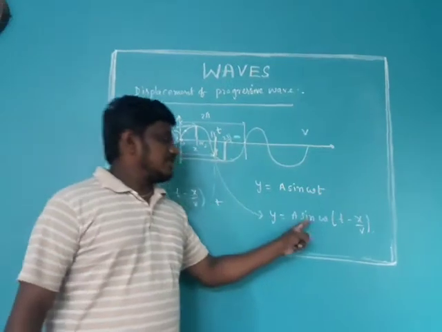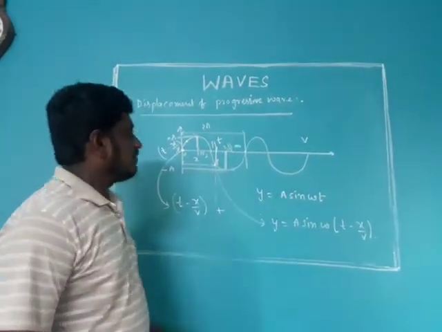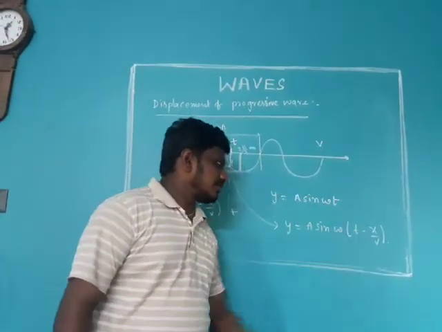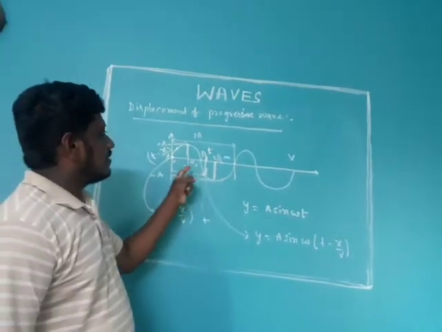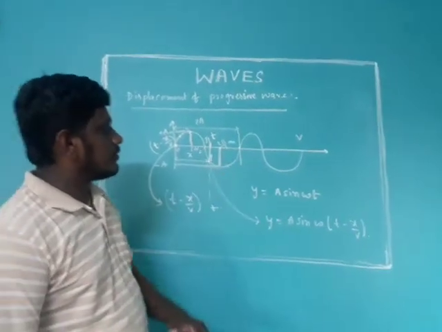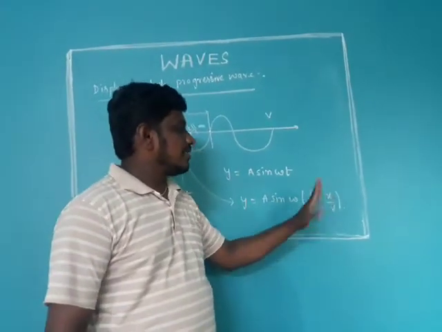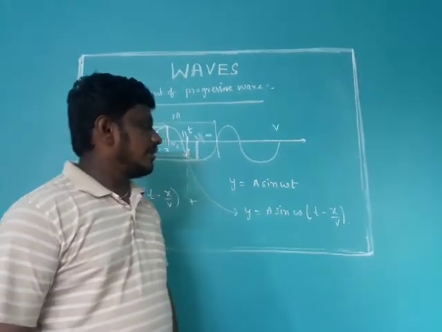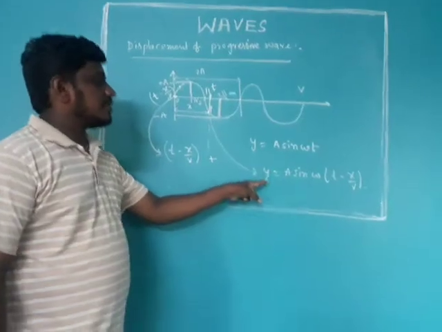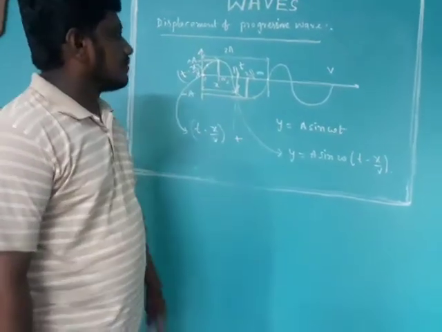Instead of writing it the other way, if you write this equation for any particle, we will understand its x value also. If you put x equal to 0 here, 0 by anything is 0, so it is a sine omega t. That indicates this is the displacement of the particle at the origin.